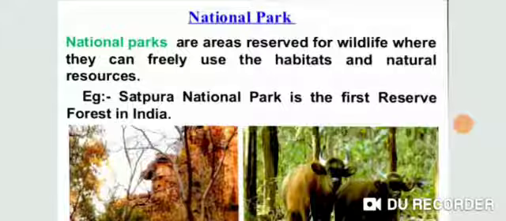And other than Satpura National Park, there is the Jim Corbett National Park, which is situated in Uttarakhand and reserved for the tiger. Another is Kanha National Park in Madhya Pradesh. This is also reserved for the tiger. And Bandipur Sanctuary, which is present in Karnataka, is reserved for the Indian elephant. So in this way there are so many examples.